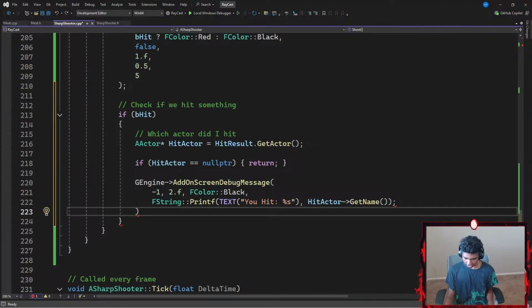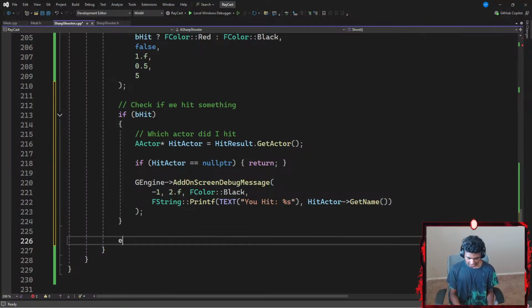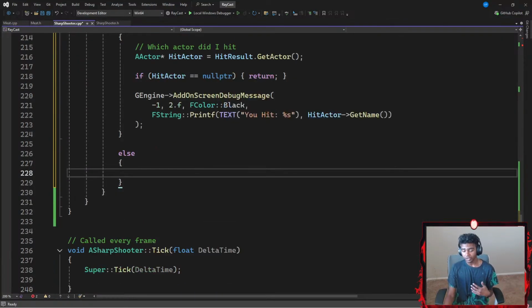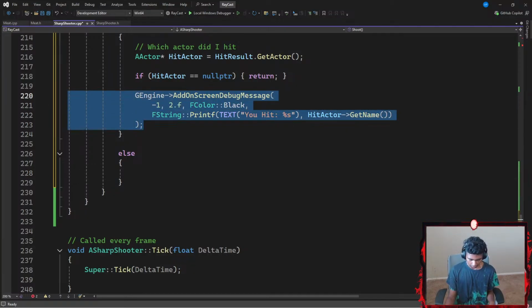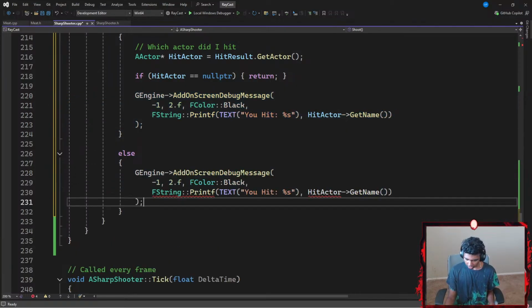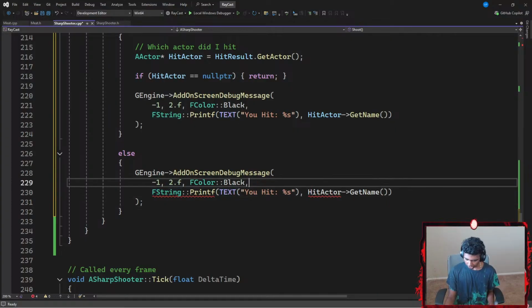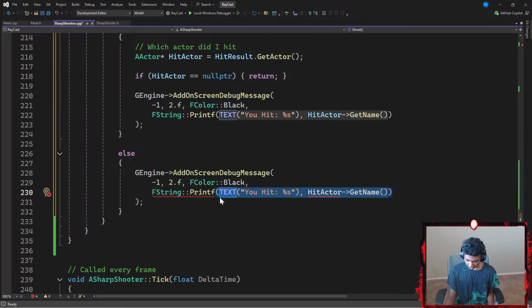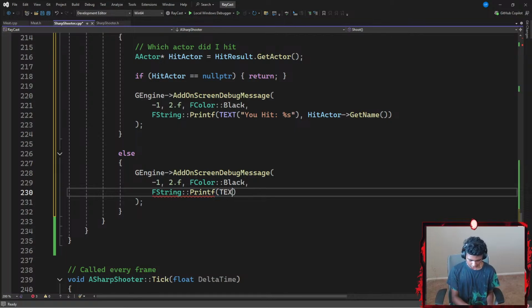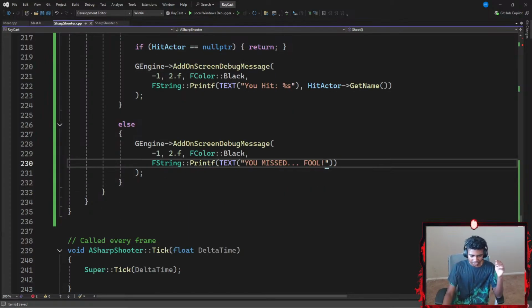Else, let's go with, whoops, did I add a wrong semicolon? There we go. Let's end this with a semicolon. Else, I want to go ahead and display a whole different text. Just to save time, I'm going to copy my GEngine AddOnScreenDebugMessage. Okay, where I have a Printf, all the basic stuff, blah, blah, blah. But I will not be needing any of this extra things. All I'm going to be requiring is going to be a text that says something like, you missed! You missed... Fool. Okay, there we go. Now let's hit Control S to save the code. I'm positive this is pretty much it.